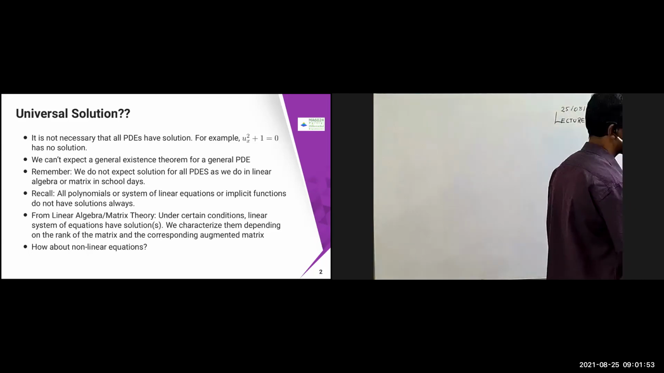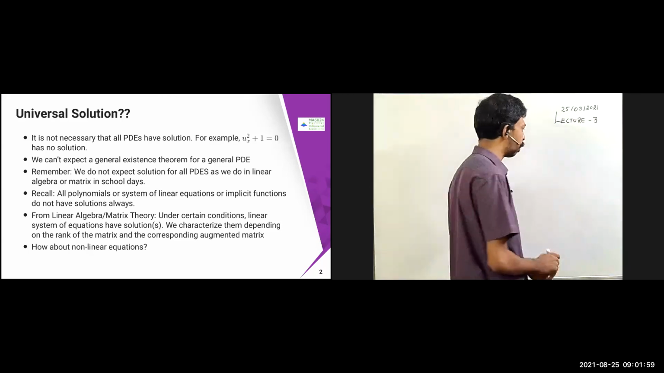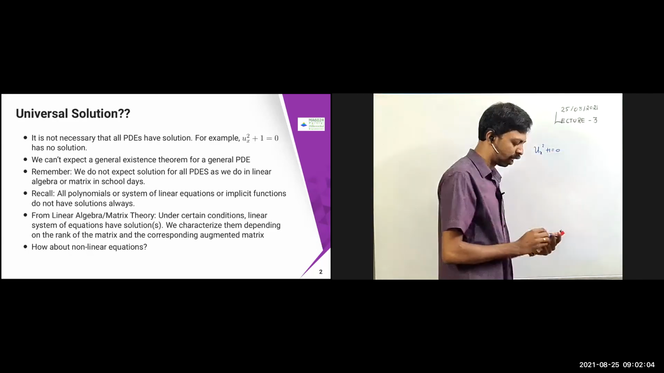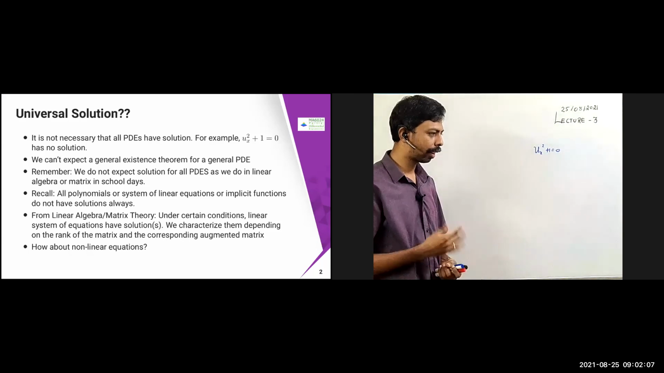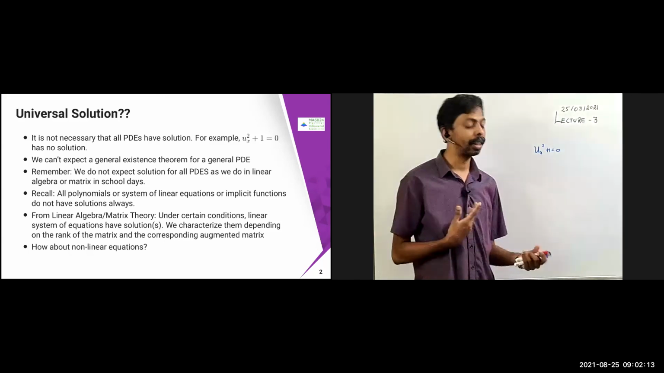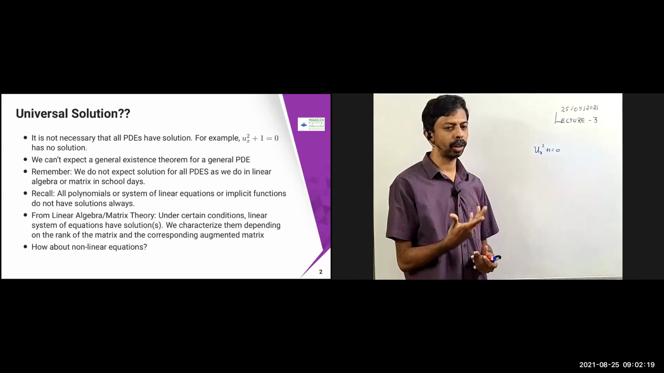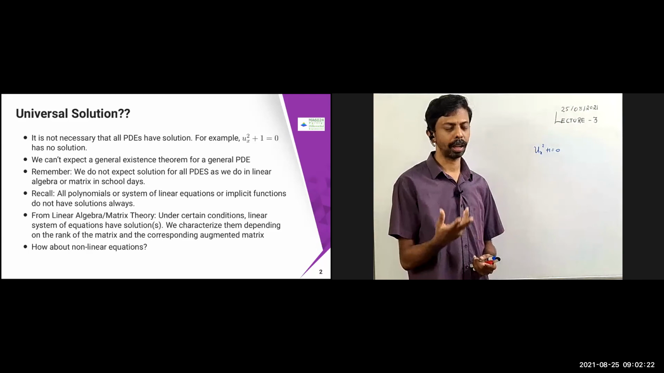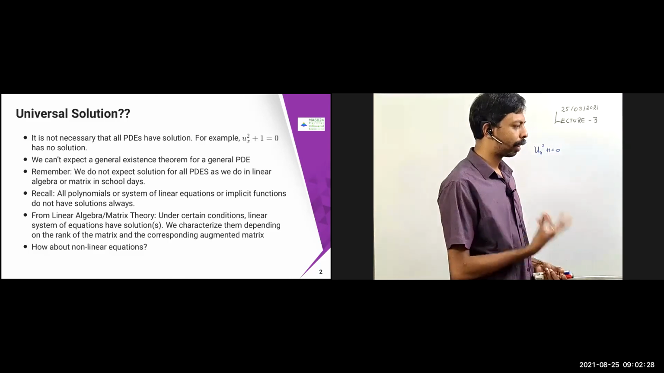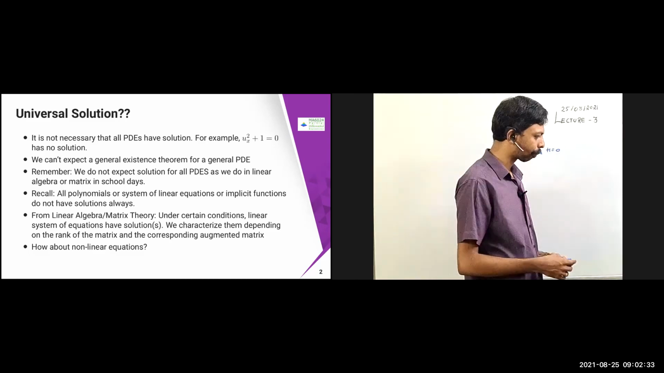So as I mentioned in the last class, it is not necessary that all PDEs have a solution. For example, you can take this problem u_x squared plus 1. Okay, so this problem does not have a solution. Also, we can't expect a general existence theorem for a general PDE. For example, in the case of ODE, if certain conditions are satisfied, you can say that using Peano's existence theorem or other theorems, you can prove that this is going to have an existence. But you can't expect a general existence theorem for a general PDE. For certain classes you can say, but for certain classes you cannot say.